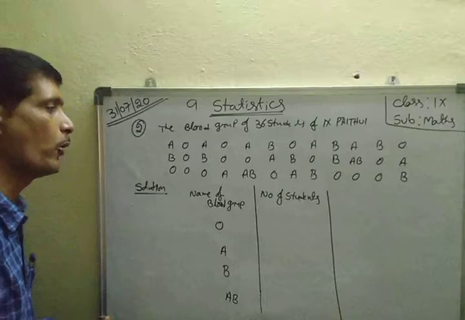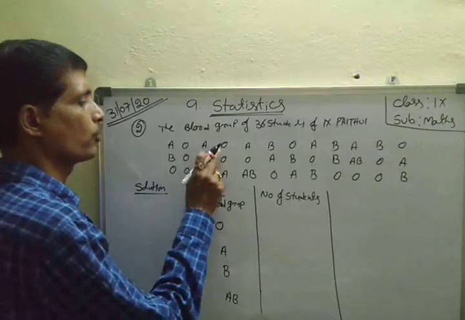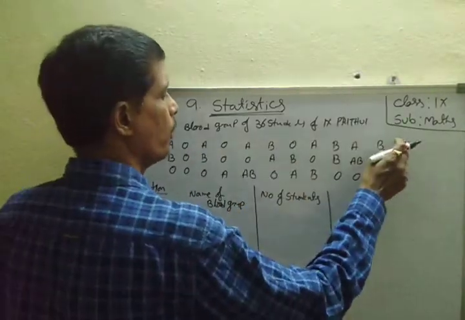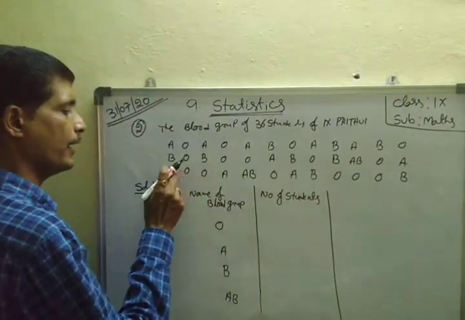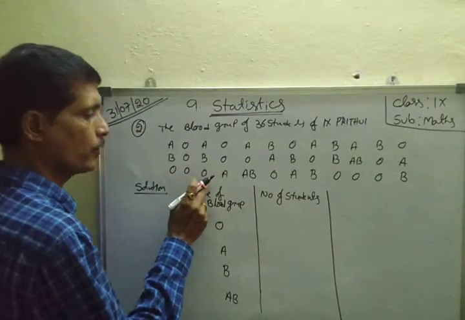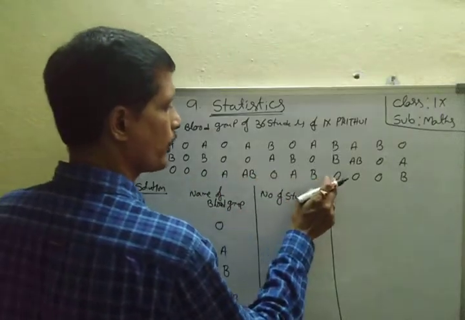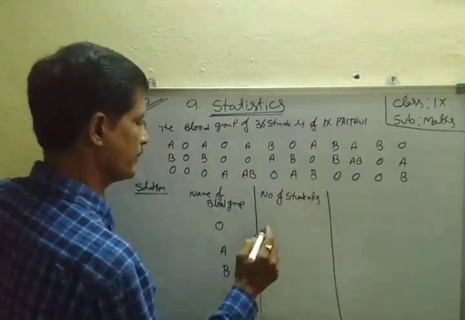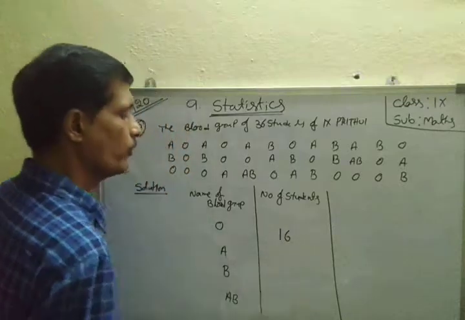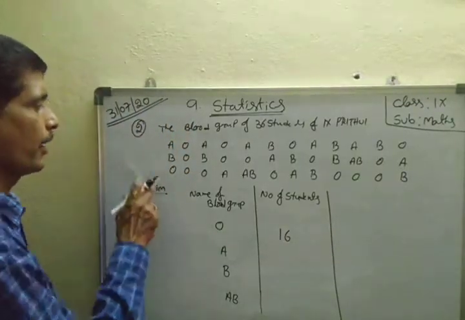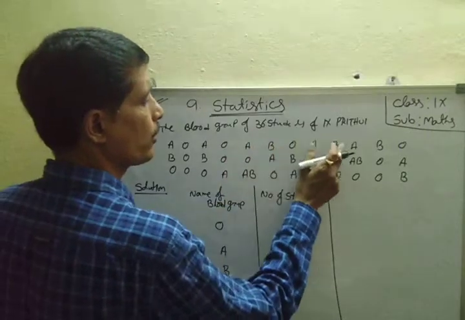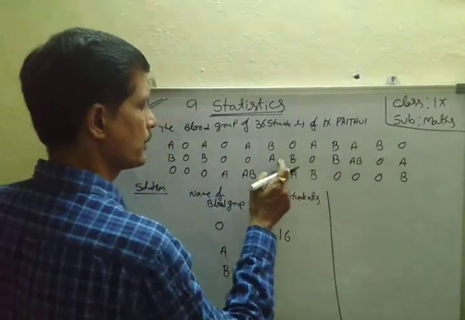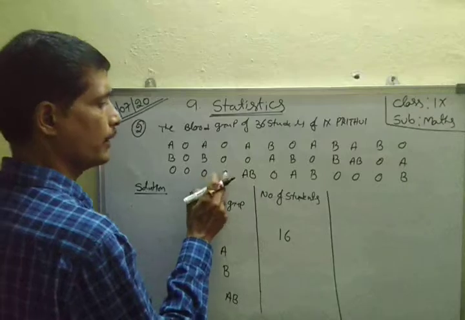First, count O. How many? 1, 2, 3, up to 16. That is, O is 16. Next one is A: 1, 2, 3, up to 9.